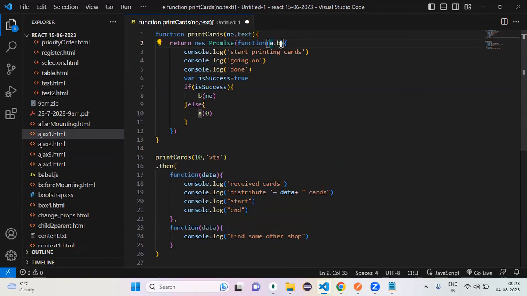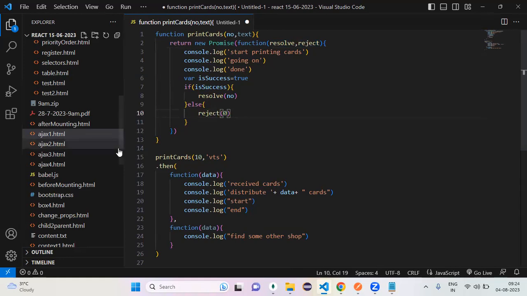Okay, about the naming convention, most of the times the first one is success, resolve. Okay, the second one is reject. Okay, A and B you can use, X and Y you can use, but resolve and reject are the recommended names, naming convention wise. Got my point? Clear? Okay? Yes. Good.